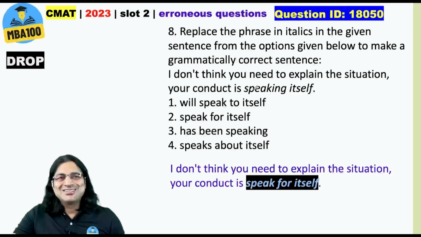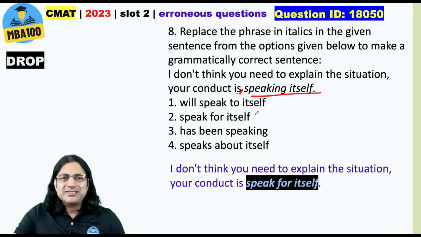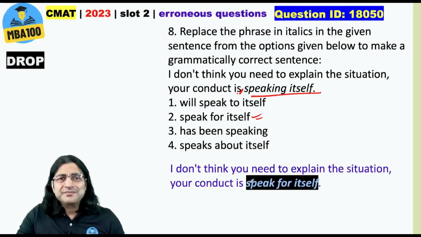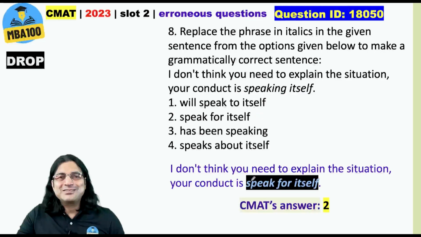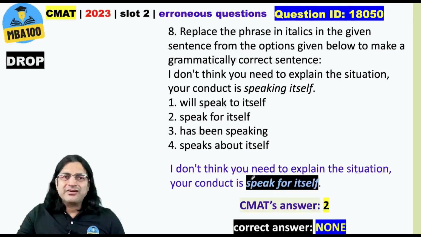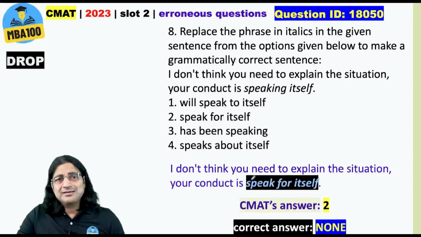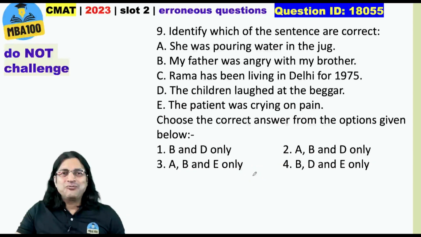What about this one? I believe this question should be dropped. Why? Because look, I do not think you need to explain the situation. Your conduct is till here, no italics, speaking itself. So, if I replace this with speak for itself, right, the statement becomes, I do not think you need to explain the situation. Your conduct is speak for itself. Is it English? Is it acceptable English? All right. So, the given answer is 2. We believe that none of these 4 options is correct. Are you with me?